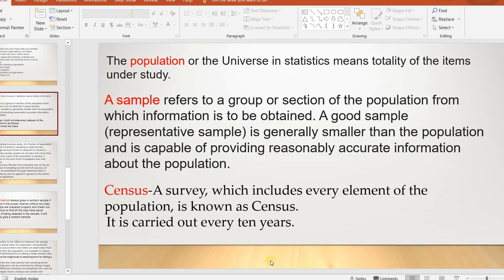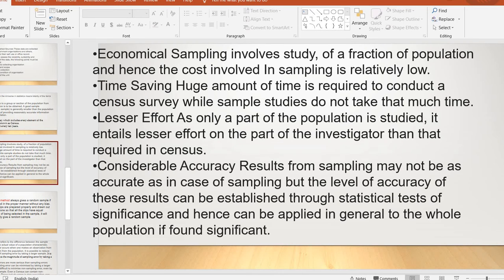Then, population is the universe in statistics. Population or the universe in statistics means totality. Sample refers to a group or section of the population from which information is to be obtained. Generally, the sample will be smaller than the population. Then what are the specialities of sampling?